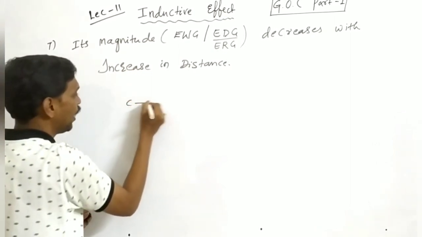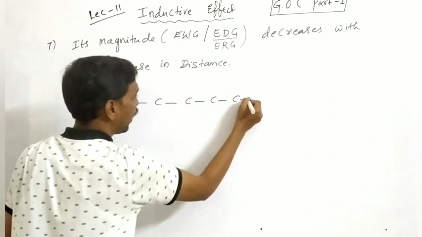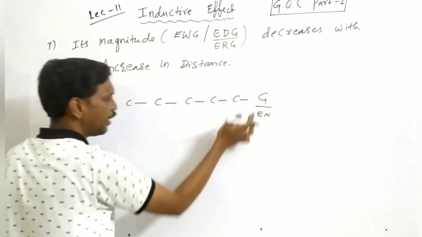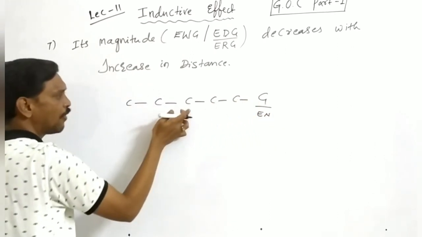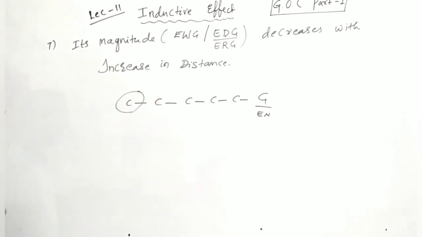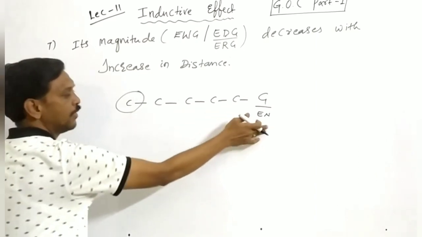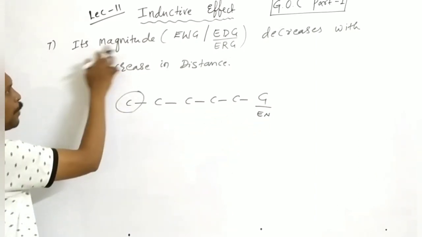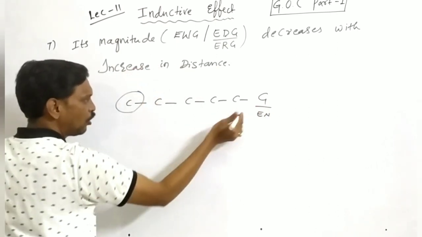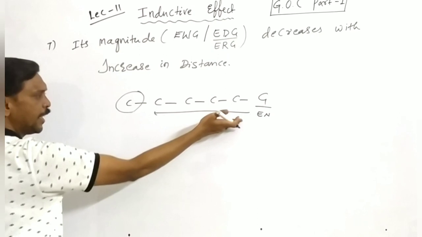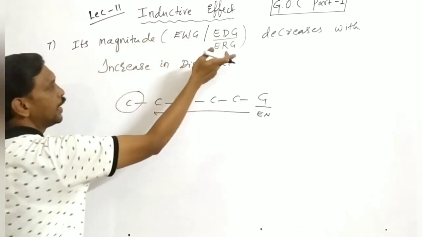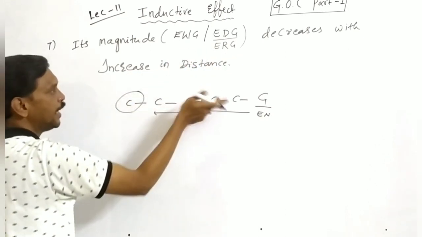See here 1, 2, 3, 4, 5 and G. If G is more electronegative, its effect is nullified after the third or fourth carbon. So what about this one? It is out of the effect of this more electronegative group. It means from right to left, the effect decreases. Magnitude decreases with increase in distance.